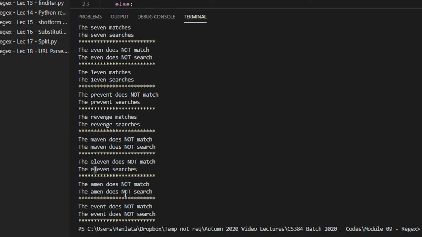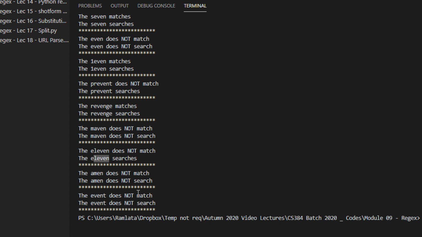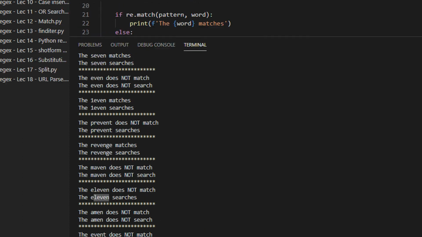If you see Leven, this is the matching, although this is not the start, and hence you can see the 11 does not match. The match basically fails. But the search is successful because search is more flexible, it allows you to search in a substring also.